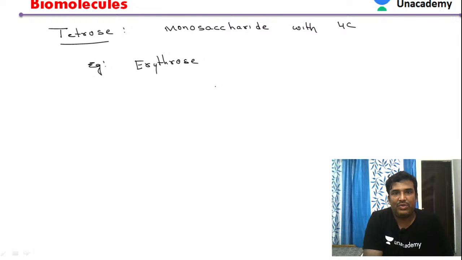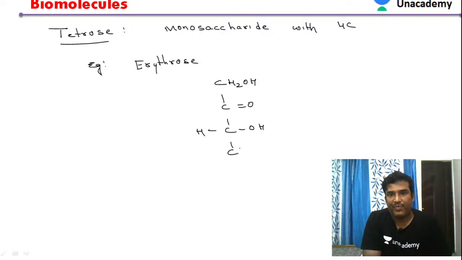If you see erythrose, it will also have a 4 carbon compound. So this is the typical structure of erythrose. You can see here 4 carbons are present. So this is 1 carbon, 2, 3 and 4.